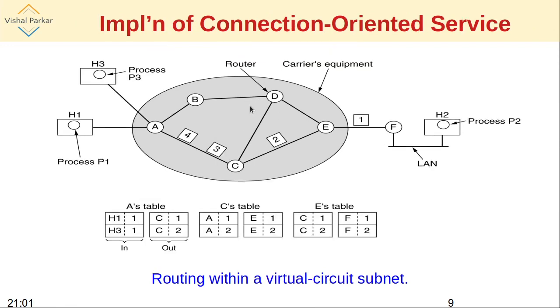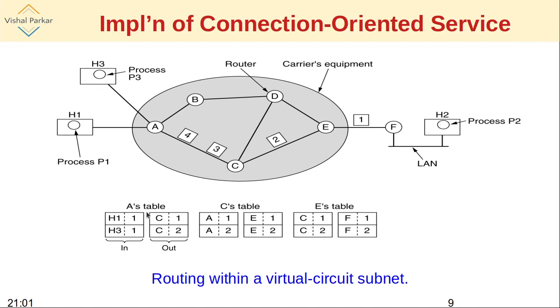Now we'll see the implementation of connection oriented service, in contrast with the previous connectionless service. Here, before starting the communication, the host needs to establish a particular virtual circuit, which is the connection oriented approach. That's why it is called connection oriented. First the path is established. So maybe for H1 and H2, the path is established to be H1, A, C, E, F, next to H2.